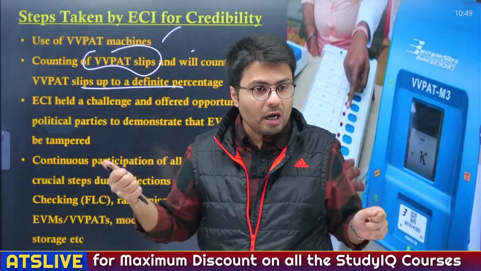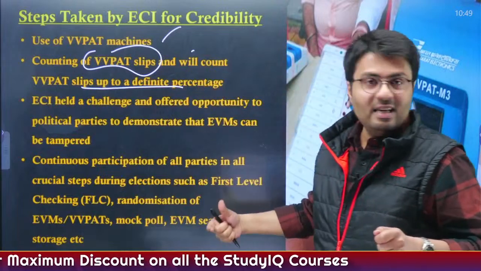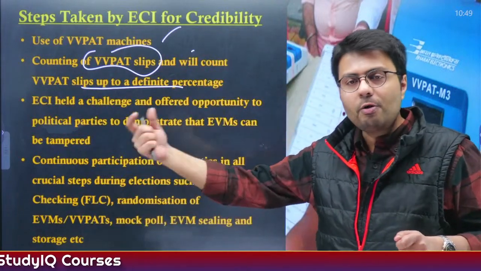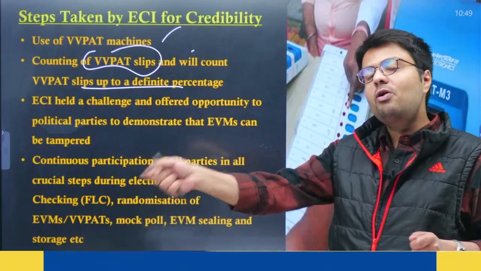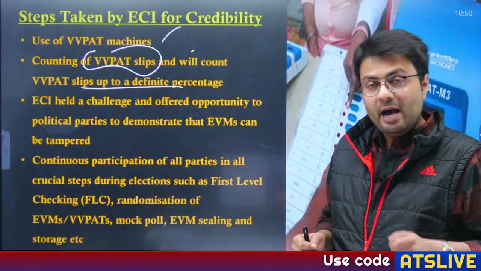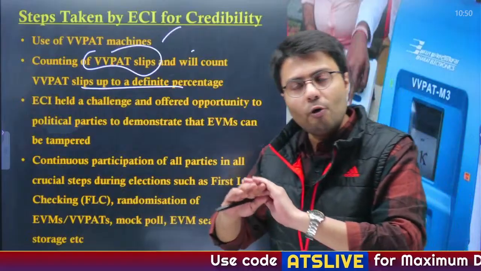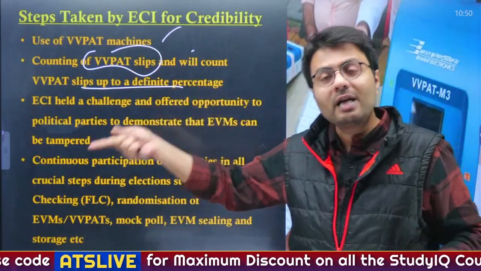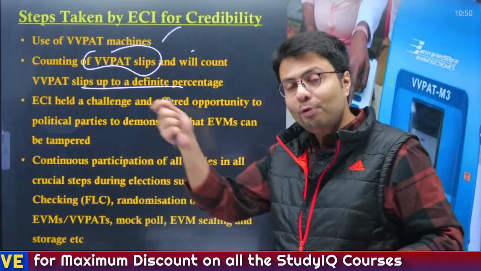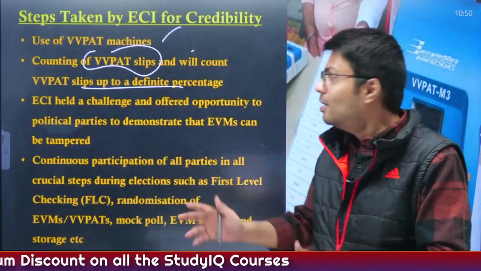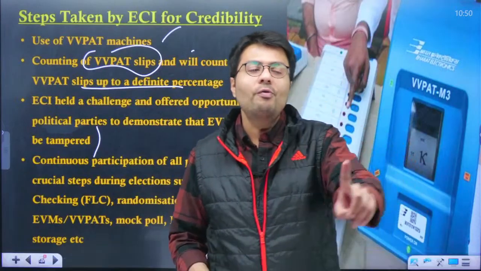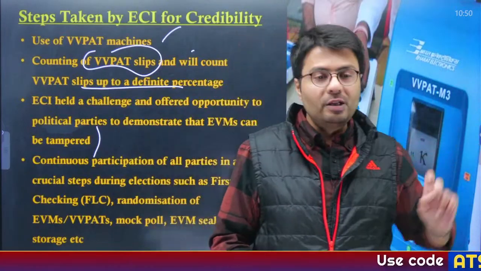Also, ECI, the Election Commission of India, challenged many political actors and parties to demonstrate whether or not they can hack the EVMs. And after the ECI challenge, no party showed up. So you can understand, claiming that EVMs can be hacked is one thing, but actually proving it is very different. That is why even after the challenges, no party actually came forward to show how they can tamper with EVMs.